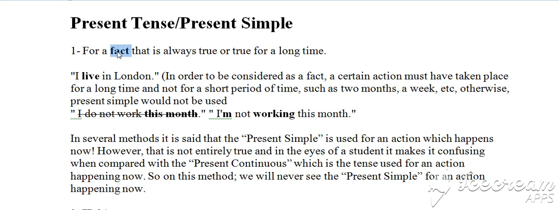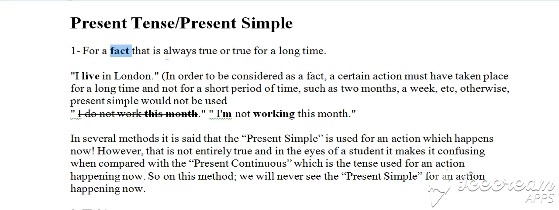First of all, we use it for a fact that is always true or true for a long time. So remember, many students, because they see this word present here, say it is about an action which is happening at the present now. Do not concentrate on that, because as we will see, there are only two main points where this tense is used in English. Number one is for a fact.